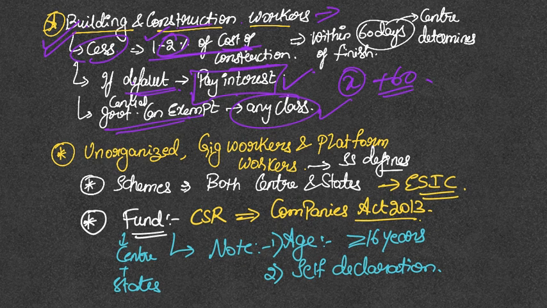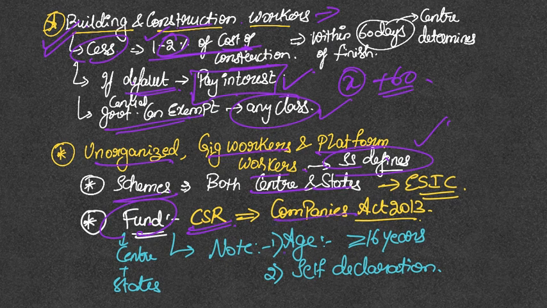The next thing is unorganized gig workers and platform workers. So social security is most necessary for these set of workers because of the unpredictable nature of their work. As far as the schemes with respect to social security for these workers are concerned, both center and states can bring about that, and the fund can be the corporate social responsibility fund as per the Companies Act of 2013.